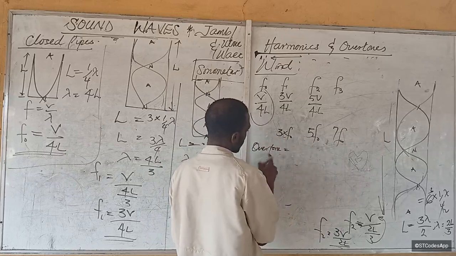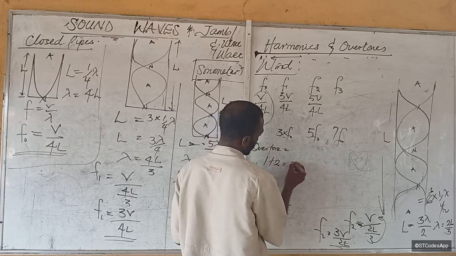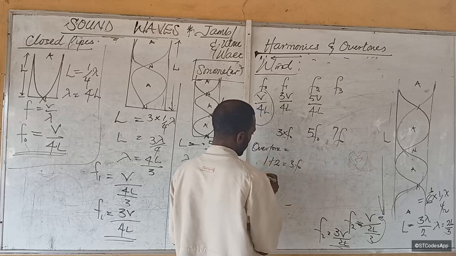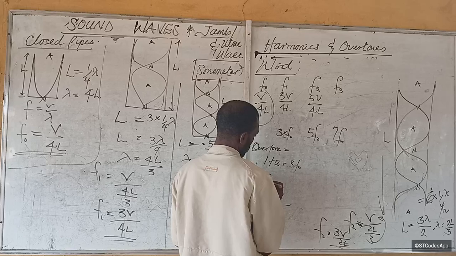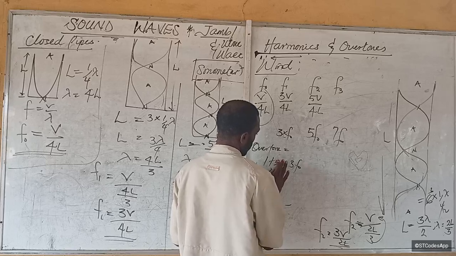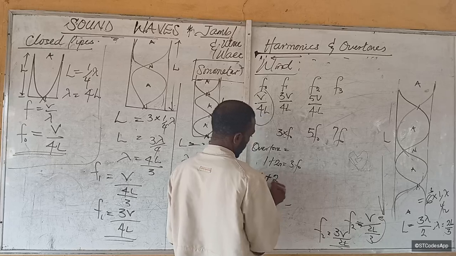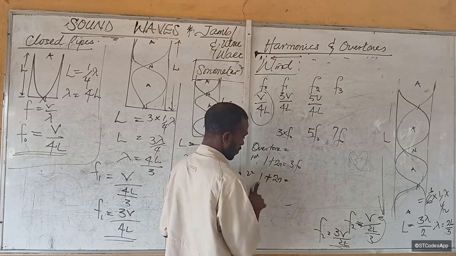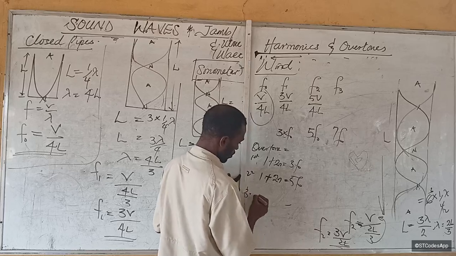If I say first overtone, this is our first overtone, right? That will be 1 plus 2 is 3F0, right? Your second overtone, that is 1 plus 2N, I think it's 1 plus 2N. So here 1 plus 2N. So that is first overtone, second overtone. 1 plus 2N because 2 times 2, 4 plus 1 is what? 5F0.